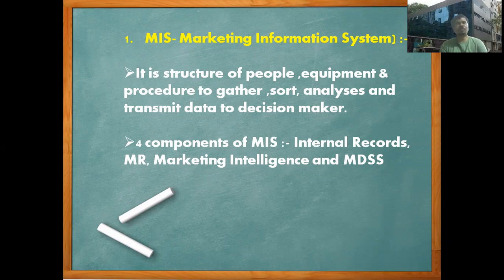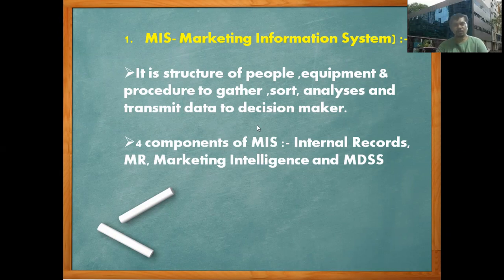It is nothing but whatever resources we have: physical resources, human resources, capital resources. All the information we are going to store in the computer in a systematic manner, to gather, sort, analyze and transmit data to the decision maker, that is called a marketing information system. Basically the MIS has four components: internal records, marketing research, marketing intelligence, and marketing decision support system. These are the four components of the MIS.